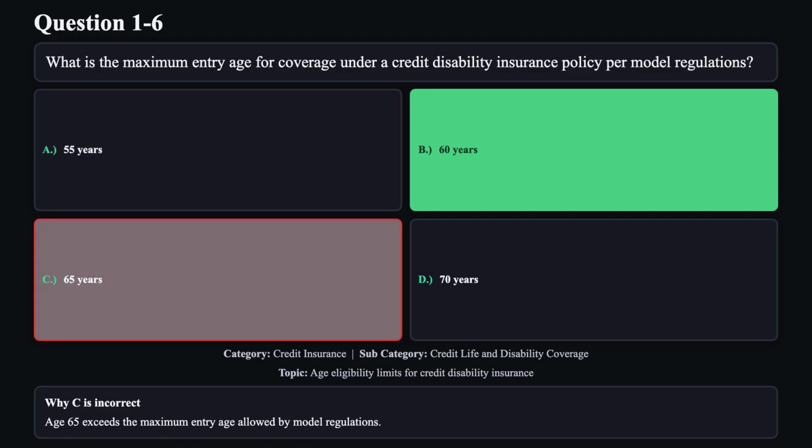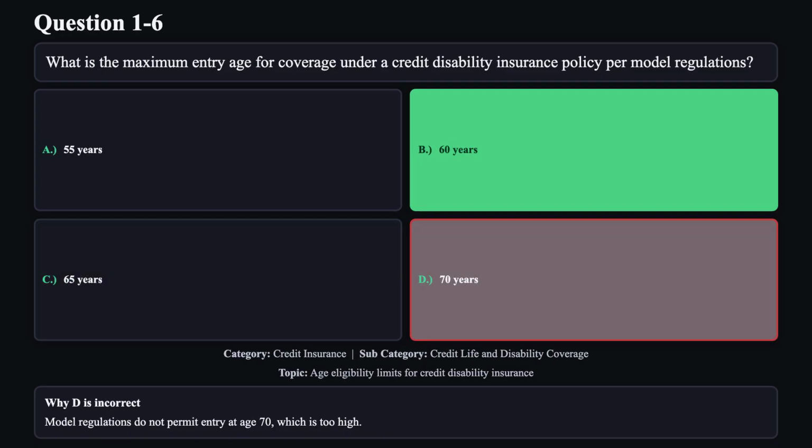Reason C is not correct. Age 65 exceeds the maximum entry age allowed by model regulations. Reason D is not correct. Model regulations do not permit entry at age 70, which is too high.